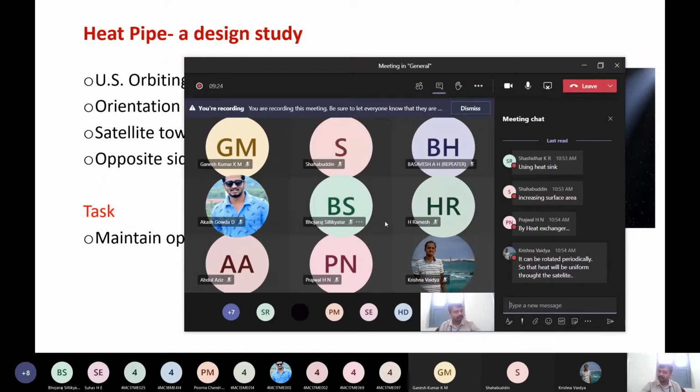I will give a few more seconds. Others can answer. Okay, one answer is using a heat sink. Shashidhar, what do you mean by using a heat sink?